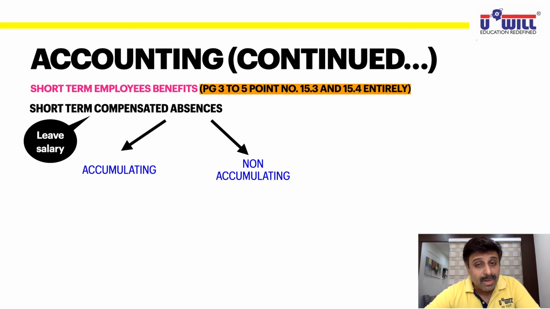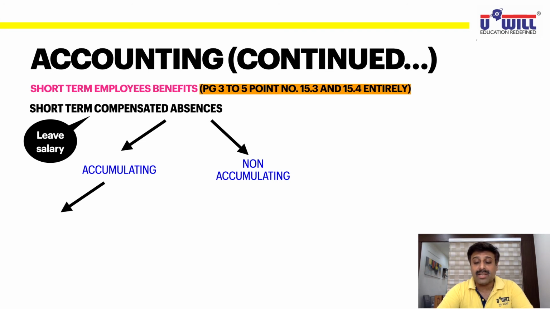And what are non-accumulating? Forget it. Take it or leave it. This year 20 days leave is allowed. If you take 15 days, forget the 5 days. Next year you will get leave for only 20 days again. You will not get 25 days. Okay. So there are two types of short-term compensated absences, accumulating and non-accumulating.